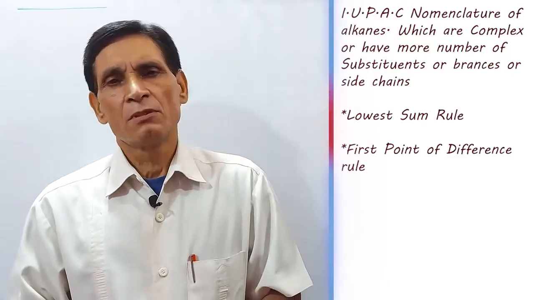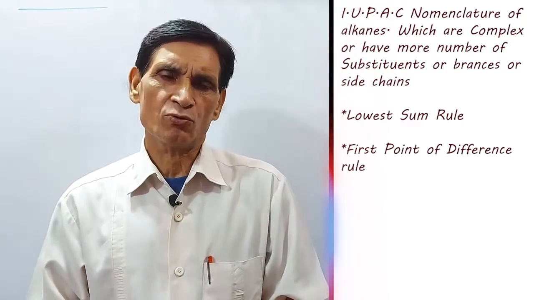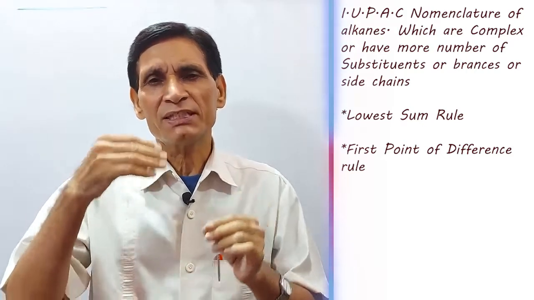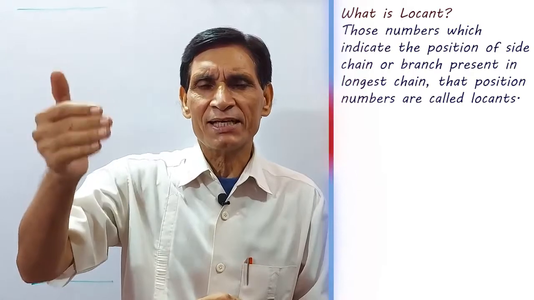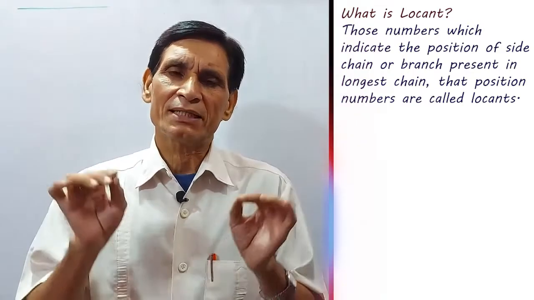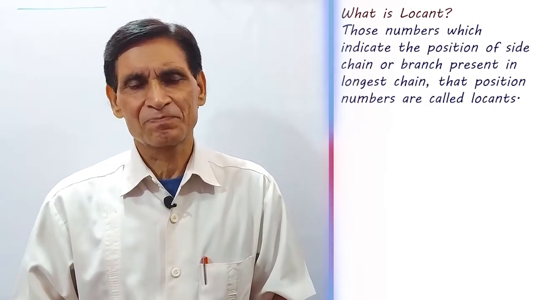Now, first point, what is the lowest sum of locants rule? Locants are those numbers which indicate the position of a side chain or branch present in the longest chain. These position numbers are called locants.